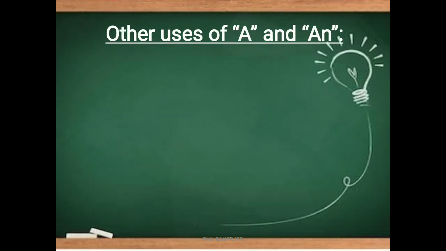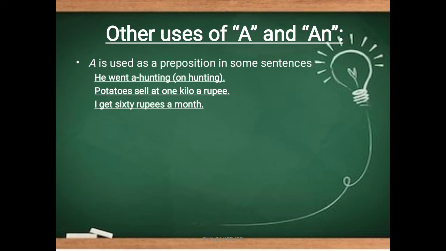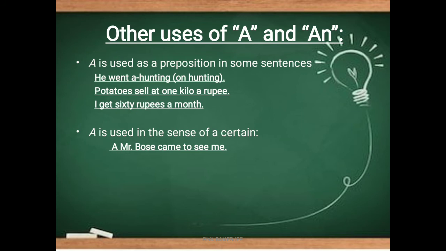So now let's look at the other uses of a and an. A is used as a preposition in some sentences, like a hunting, a rupee, a month. Look at the examples. He went a hunting means he went on hunting. Potatoes sell at one kilo a rupee. I get 60 rupees a month. Now the next one, a is used in the sense of a certain, meaning a certain Mr. Bose came to see me.